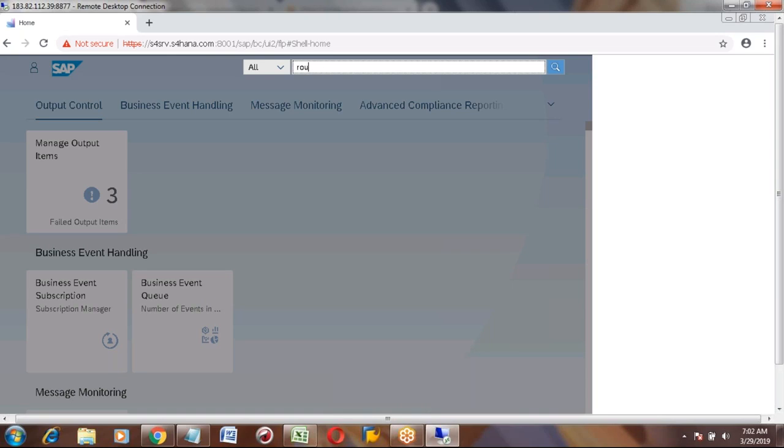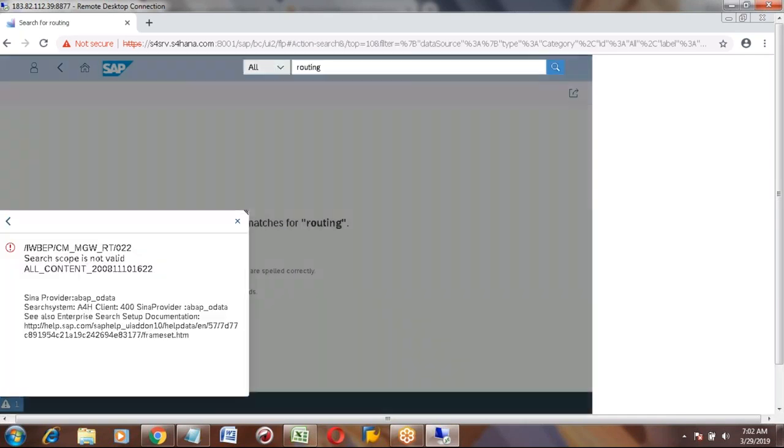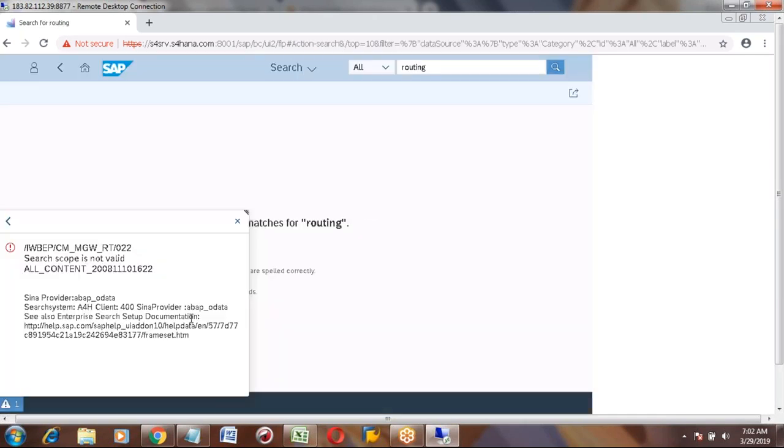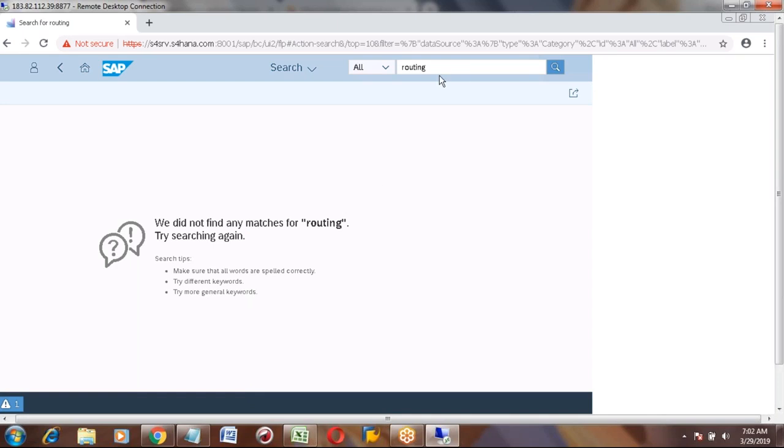Now I'm searching for the tile routing. I think this routing is not there. Search scope is not valid. So maybe product.